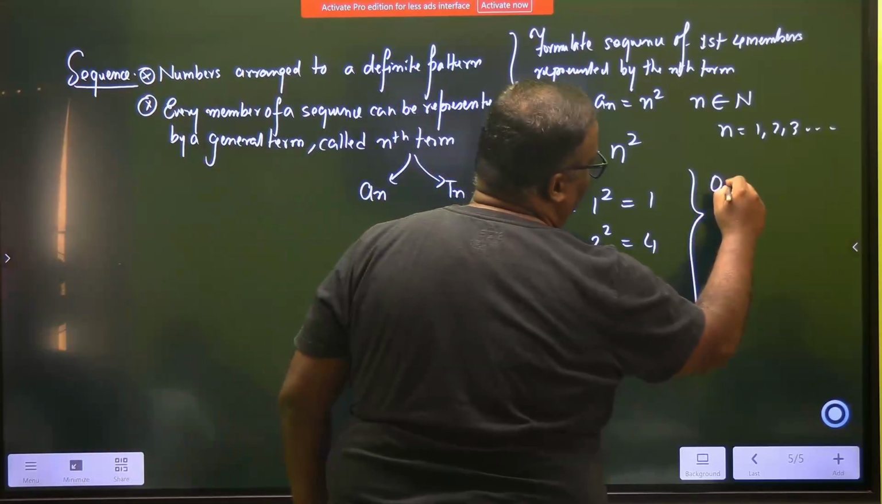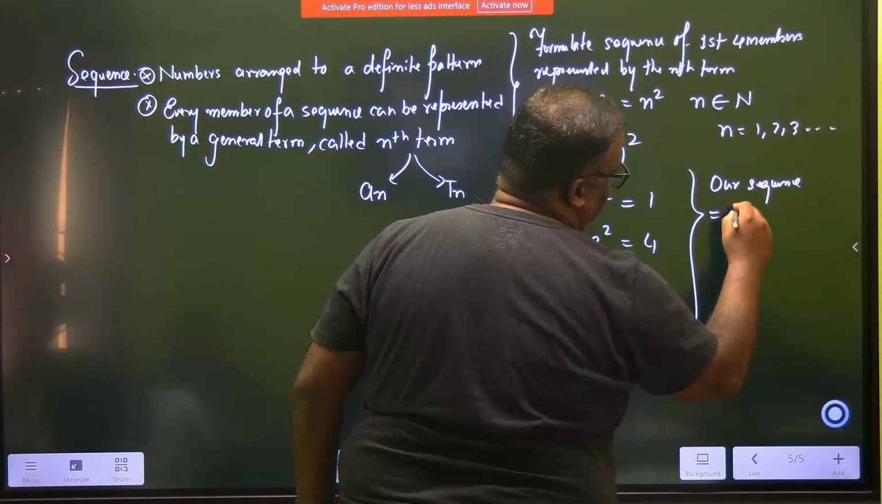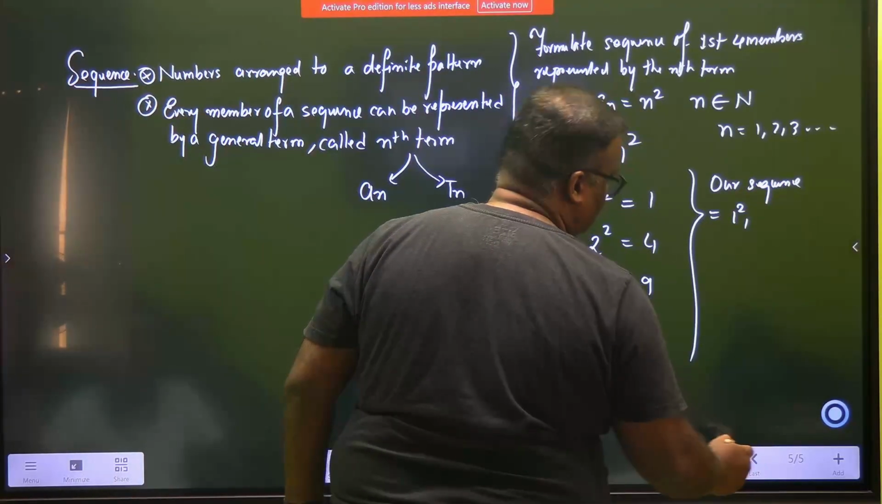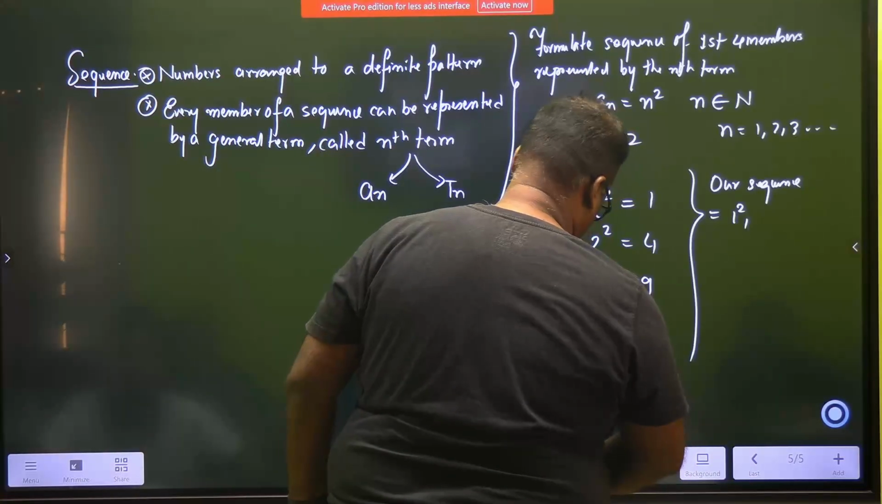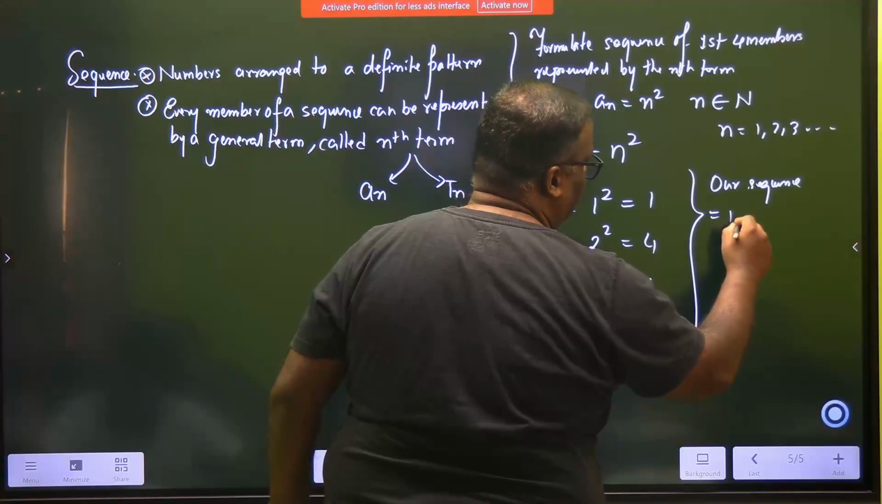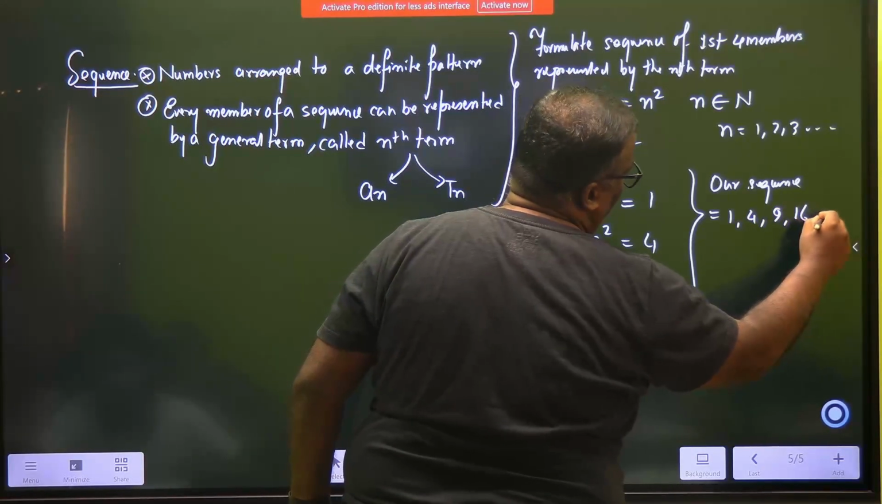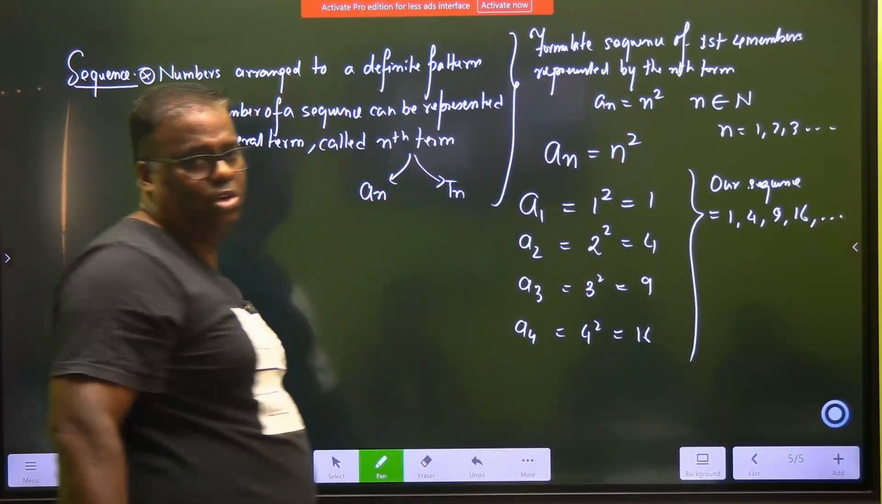So what will our sequence be? Tell me, beta. Our sequence will be 1, then 4, then 9, 16, comma, dot dot dot, 3 dots. It goes on.